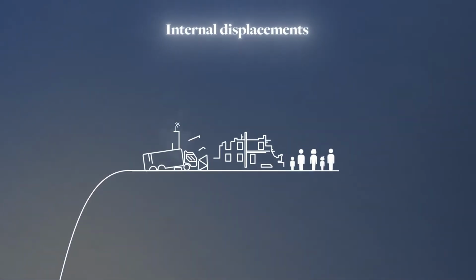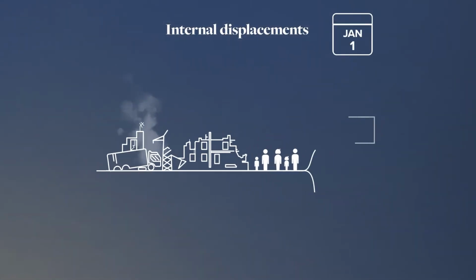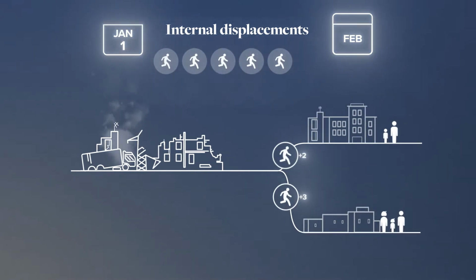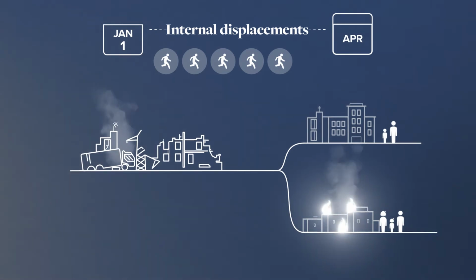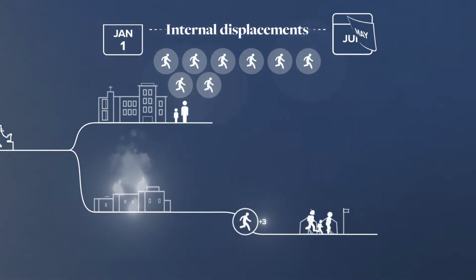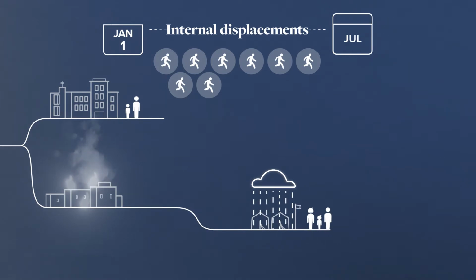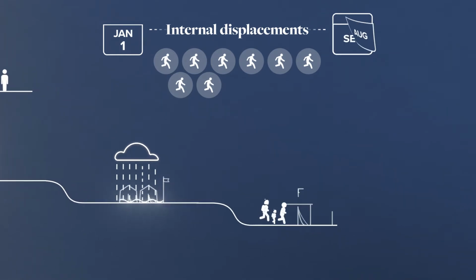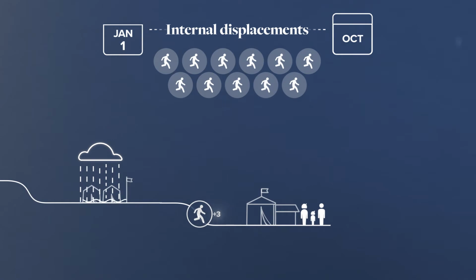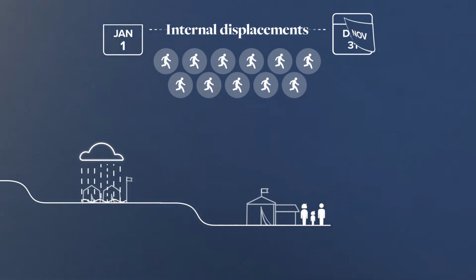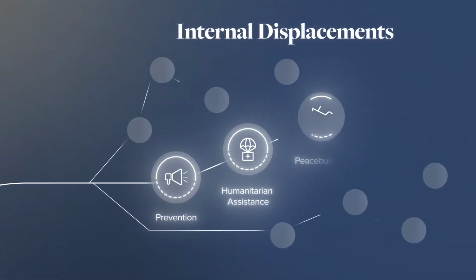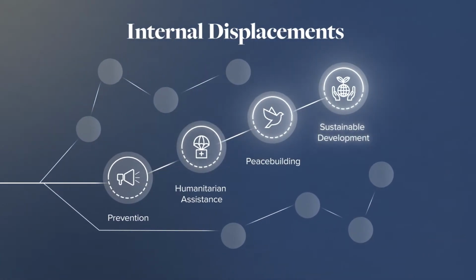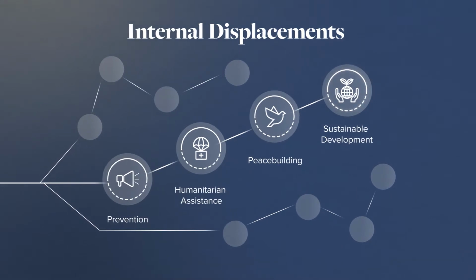The internal displacements figure is all about movements. It tracks the number of times people fled during the year. Often, people face recurring or overlapping crises and are displaced several times in the space of a year. This figure demonstrates the repeated nature of displacement, where each forced movement may push someone further away from safety and stability. It also shows where long-term investments are required to prevent repeated displacements and chronic vulnerability.